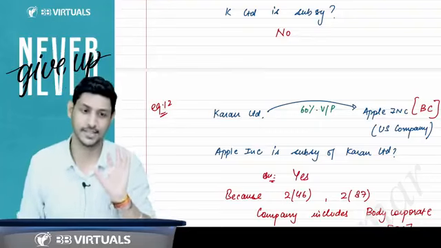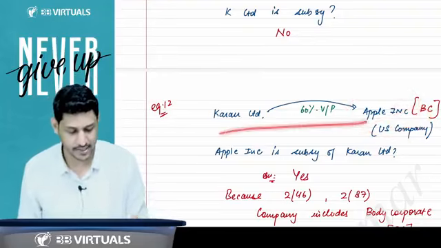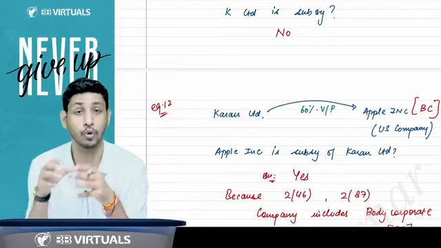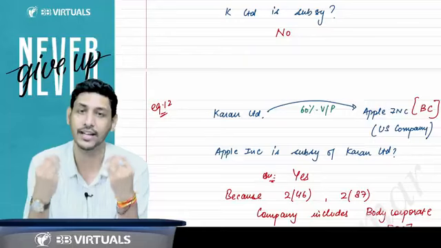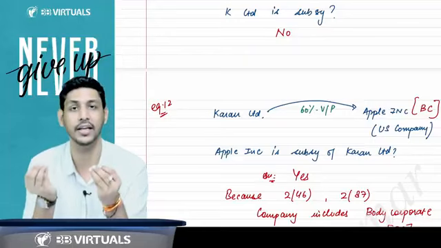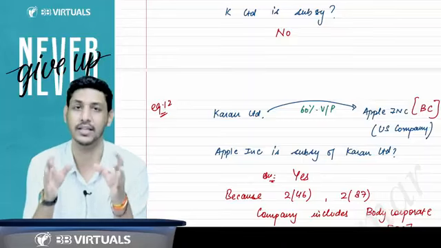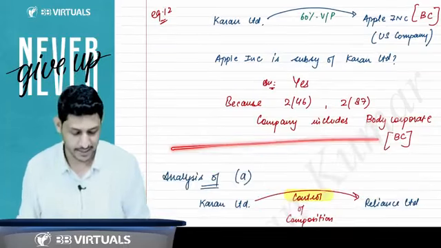You got it or not? Yes, sir. So although this is not a company, still this is a holding subsidiary relationship, because Section 2 clause 46 defines holding company and 2 clause 87 defines subsidiary company, and it is given clearly in these definitions that in these sections, the word company includes the body corporate also. So that is why I said yes.